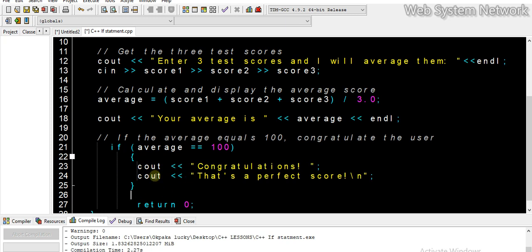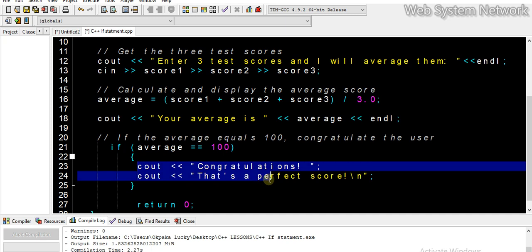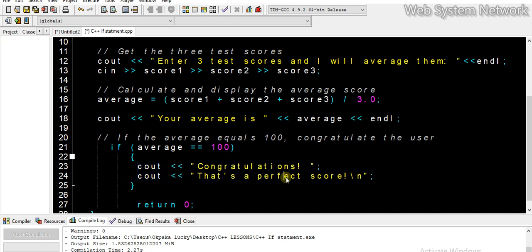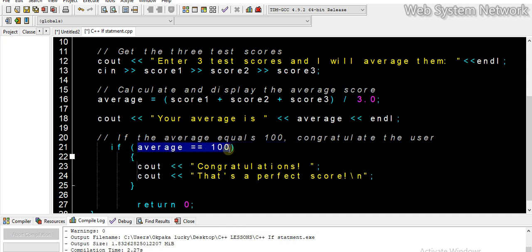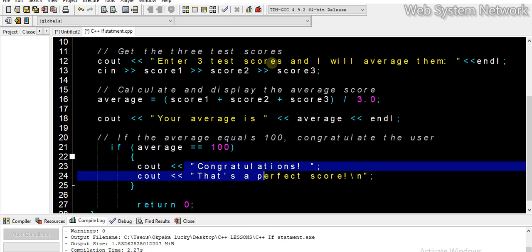So for the instruction that you place inside an if statement, this is called the body of an if statement. For it to execute, the condition that you place in the header must be what? The test must be true, and it will be tested before this instruction is executed. So I think that marks the end of our video.